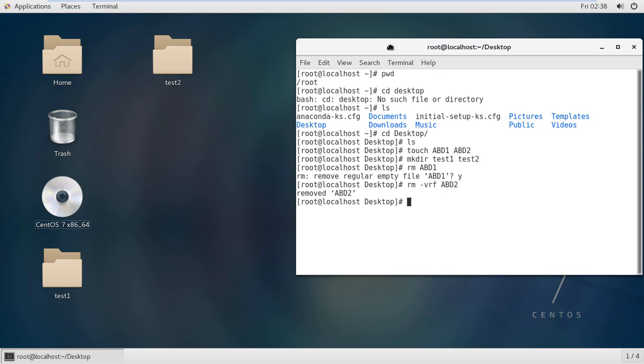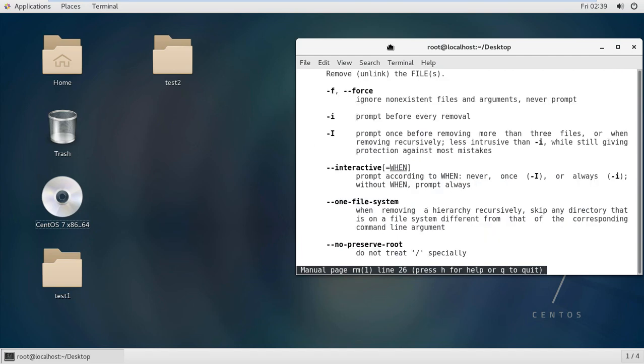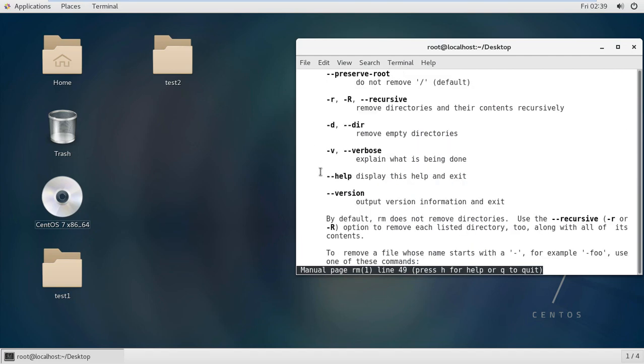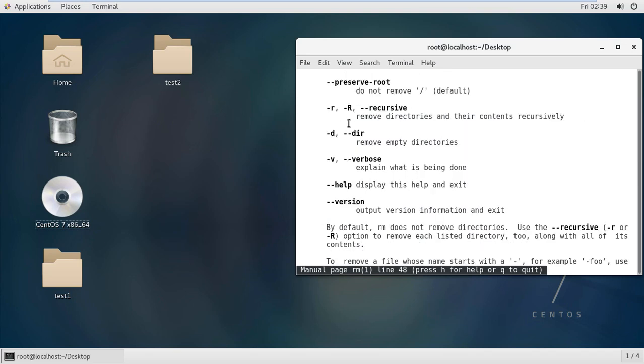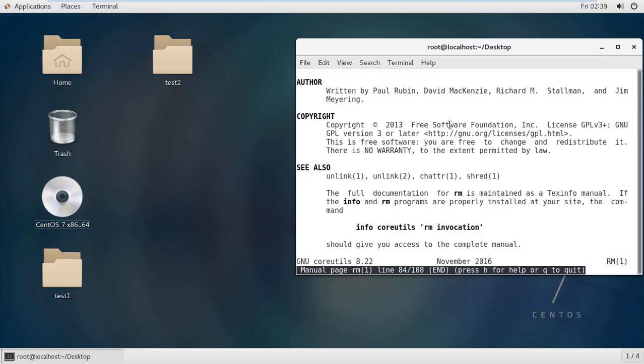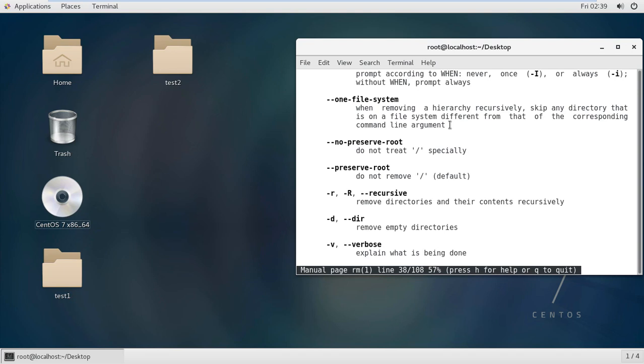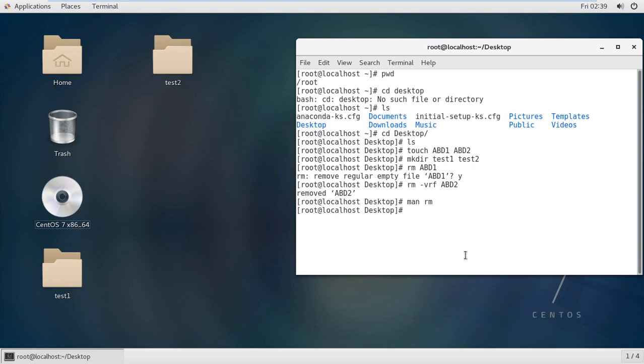We discussed that v is called verbose, r is called recursive, and f means force. If you're not aware, just use man rm, enter, and you will see here f is called force, v is called verbose, explaining what is being done, and r is called recursive, removing the directory and its contents forcefully. That's it.